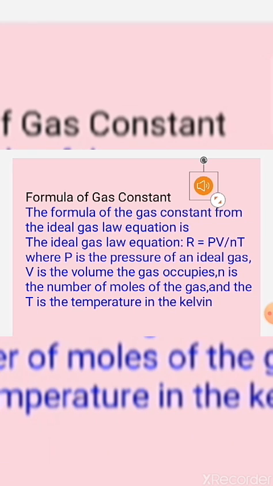As we know, the ideal gas equation is PV is equal to nRT. It means the formula for calculation of R would be PV by nT. Means R is equal to PV by nT, where P is the pressure of the gas, V is the volume of the gas, n is the number of moles of gas, and T is the absolute temperature.